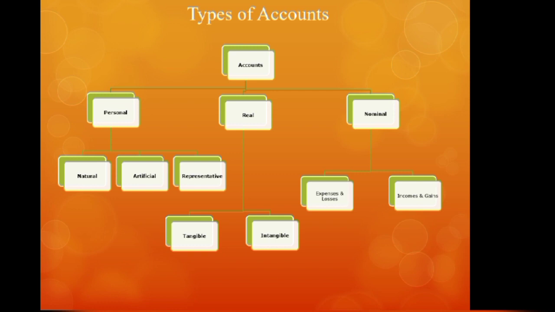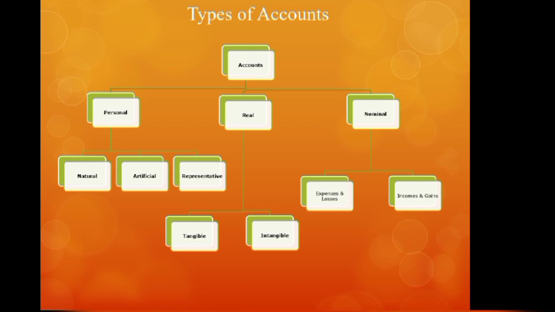Then artificial personal account. Now the organizations, business and service organizations, are given the status of an artificial person for the sake of recording the transactions. So whatever transactions are done with an organization, those accounts will be called artificial personal accounts. For example, the account of a bank, the account of a company, the account of a trust, the account of a cooperative society. All these are examples of artificial personal account.